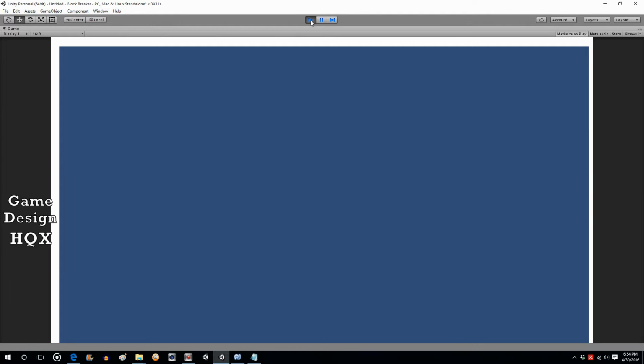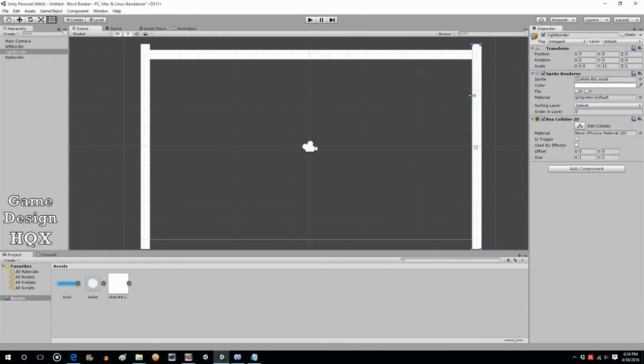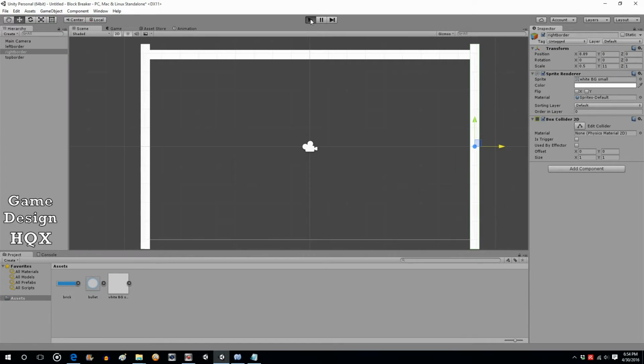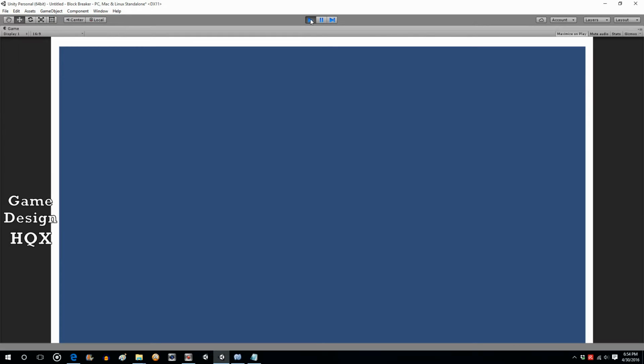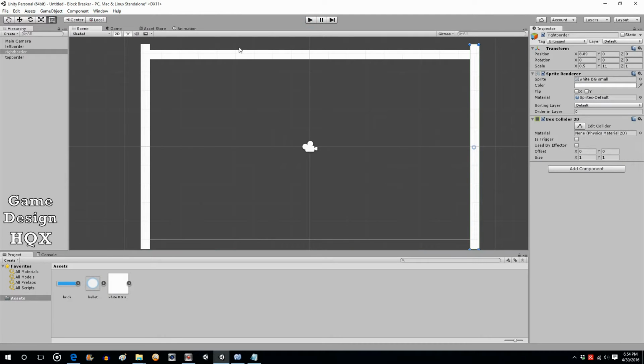Alright, so the right is a little bit too far over. That's good enough. The top is a little bit too wide, but this is just meant to be the broad strokes anyways. Okay, so there's our border. They all have box colliders, so collisions will be detected.